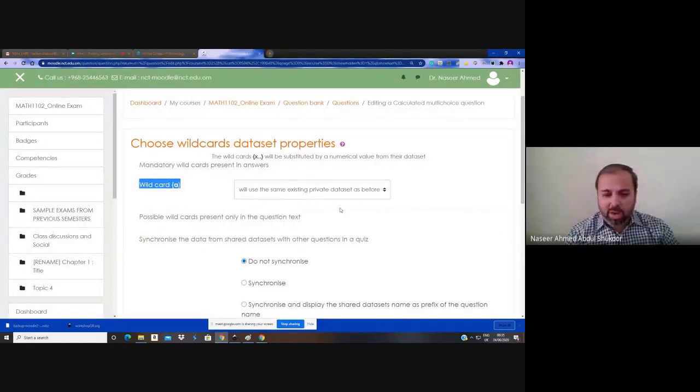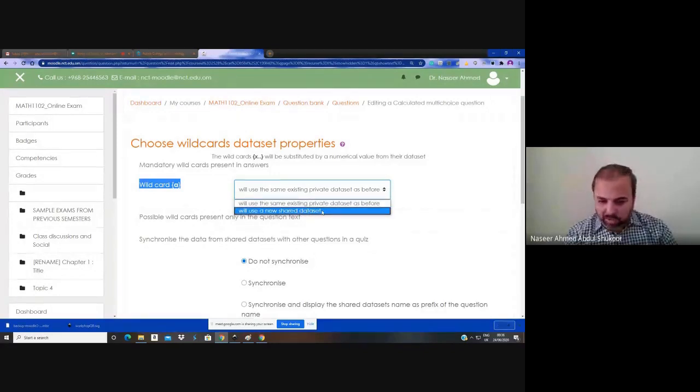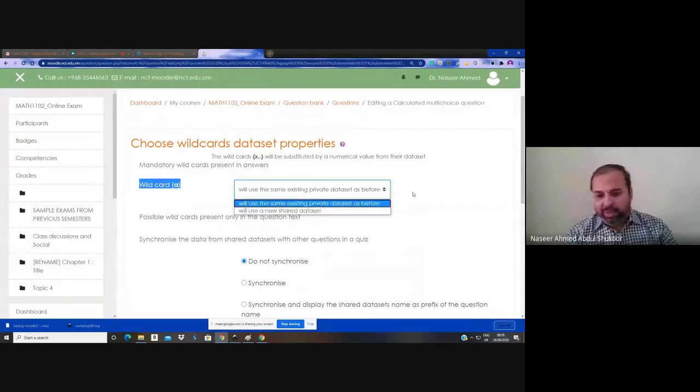So now only one variable we used, so this will ask you whether you are using the same existing private data set as before. But this is the first question for you, and also it is a private data set you are creating. So by default, just keep it. For this question setting for pure math, we are going to keep the same default option in all the question creation. Don't change this option. So this change I will explain if possible in the next meeting. But here just keep this as default.